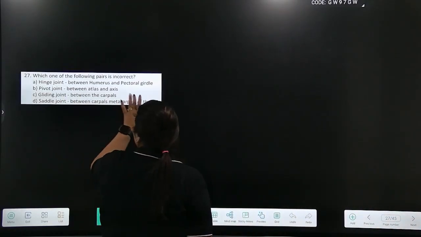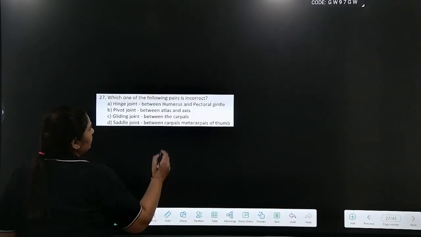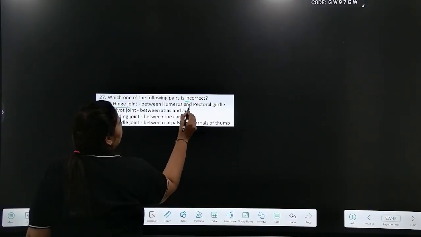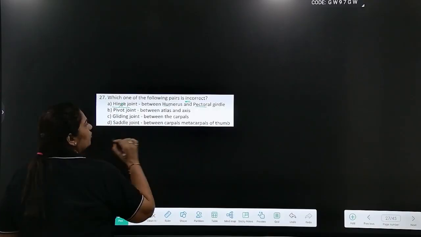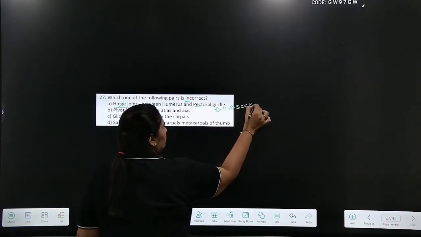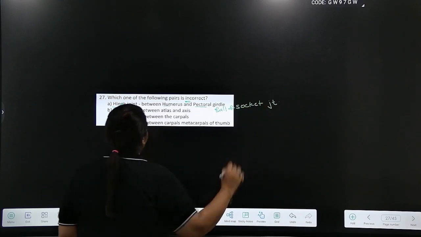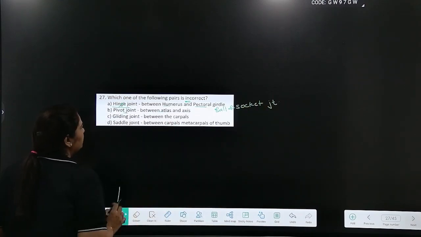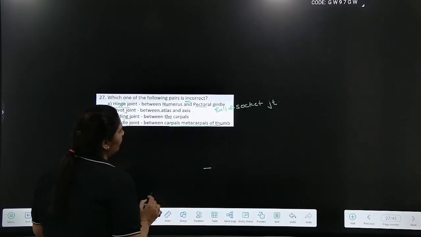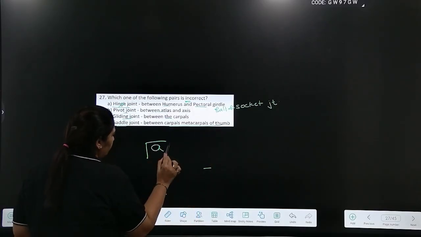Coming to 27th question, which of the following pairs is incorrect? The first one says hinge joint between humerus and pectoral girdle. This is wrong. It is a ball and socket joint. Pivot between atlas axis correct. Gliding between carpals correct. Saddle between carpal and metacarpal of thumb correct. So answer is option A.